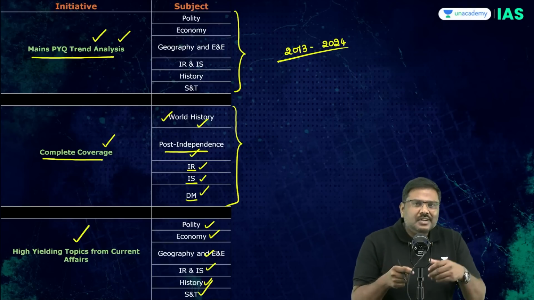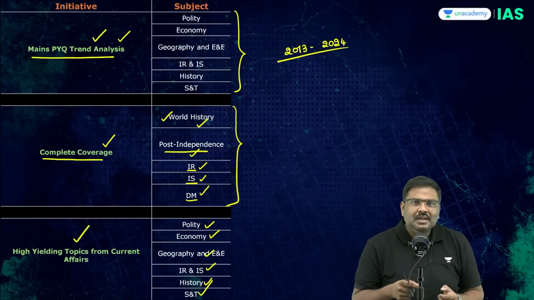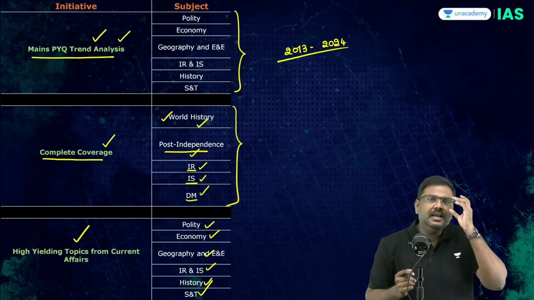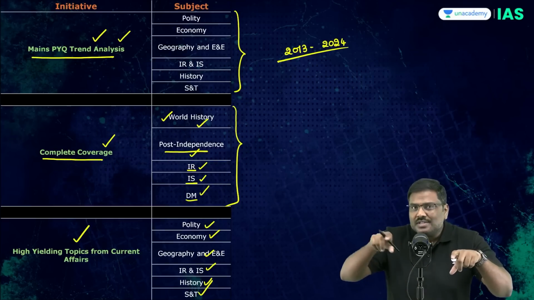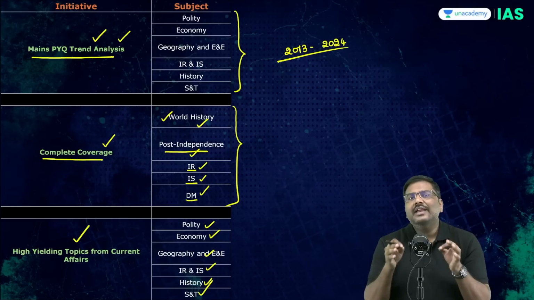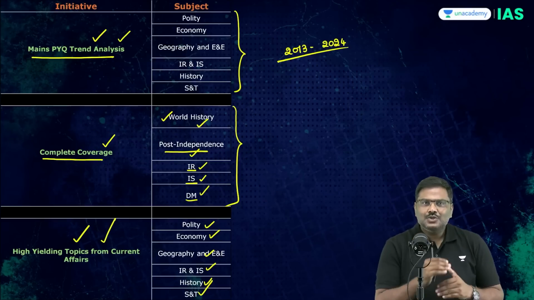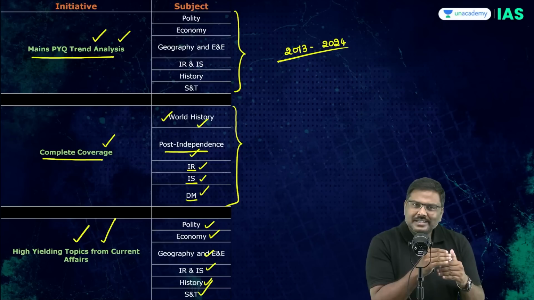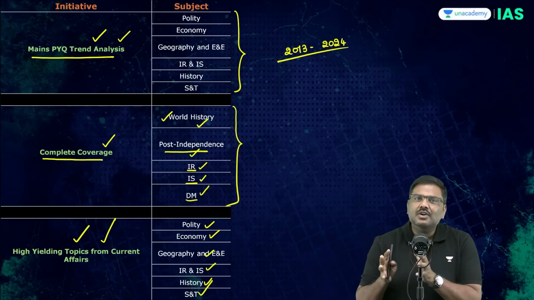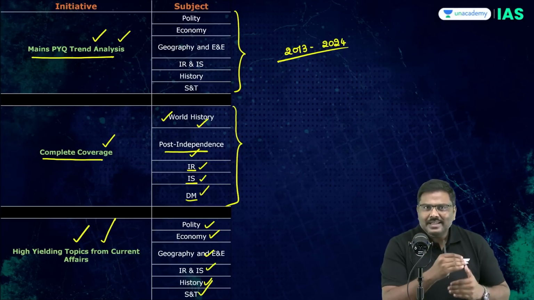These topics generally are not discussed in the books, not discussed in your reference material, but nevertheless, because this is there in the current affairs, very, very important. So that will be the third phase. So the Conquer Mains will be conducted for the next couple of weeks or next 2 months under these three stages.